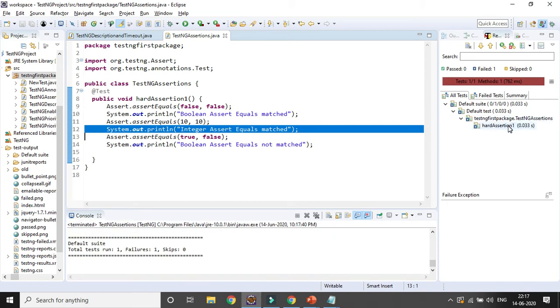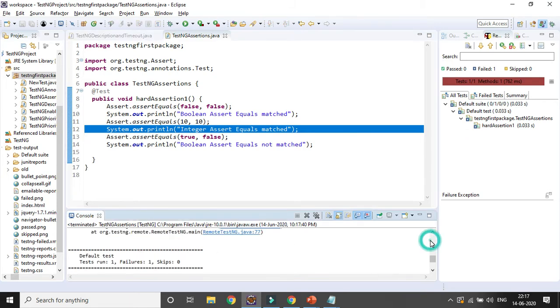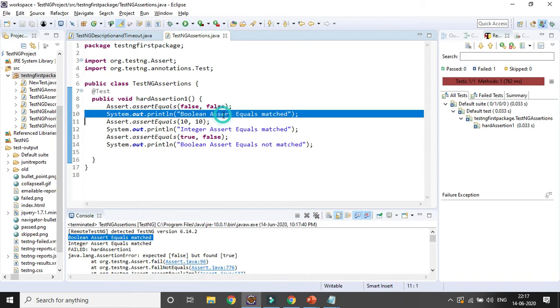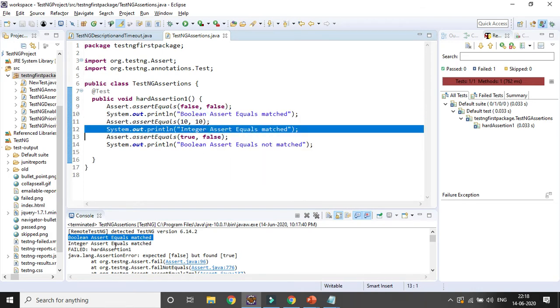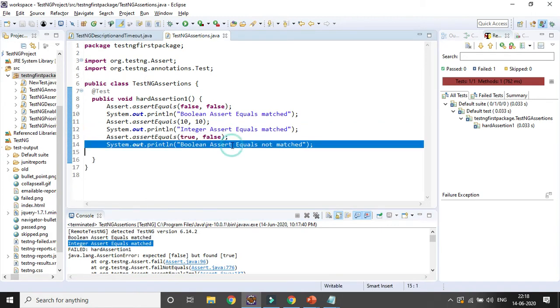Here you can see it's getting failed, right? And you can see the red sign with the cross sign, and failure 1 and test 1, right? And if you go to the output, you can see boolean assert equals match, right? That is the match. The output is coming here. Also matched, integer assert equals match, right? And here it is getting failed. That is the reason the next line of code is not getting executed.